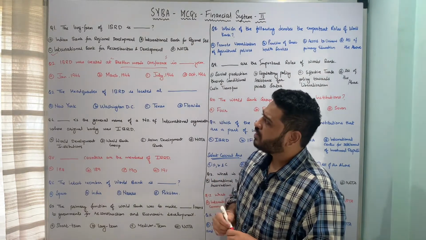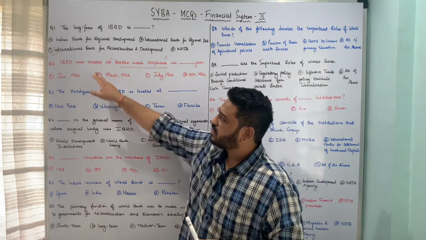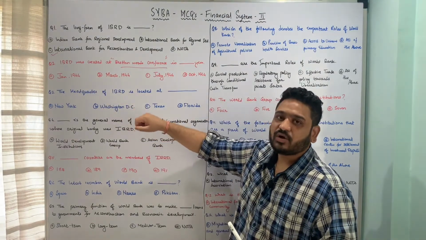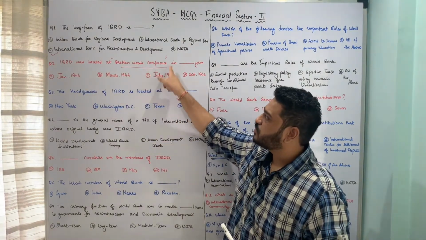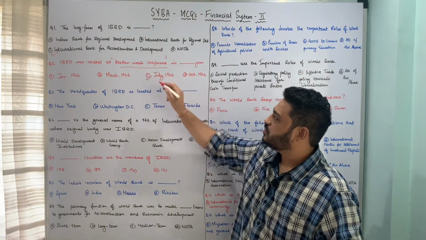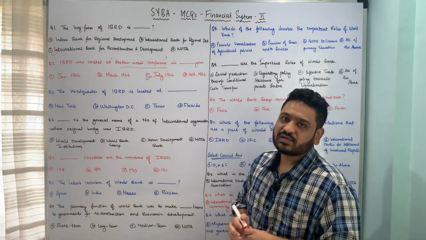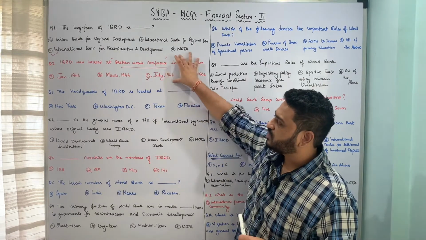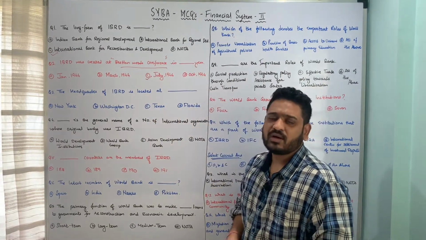So here it's a very factual thing. The International Bank for Reconstruction and Development or IBRD was created at the Bretton Woods Conference in July 1944. So here option C, July 1944, is the correct answer to this particular question. I hope the question is clear. Let us now move to the next one.